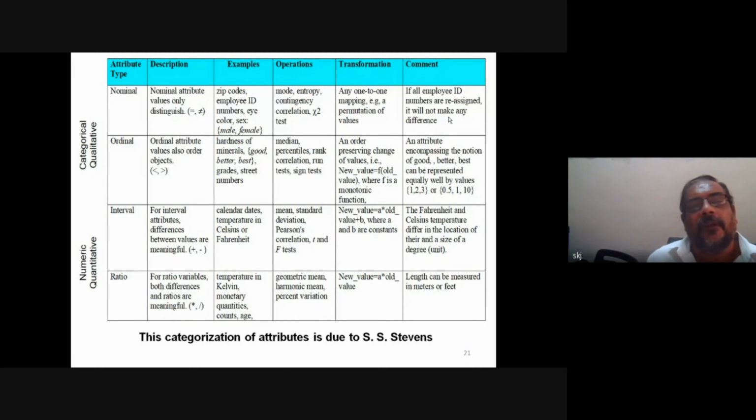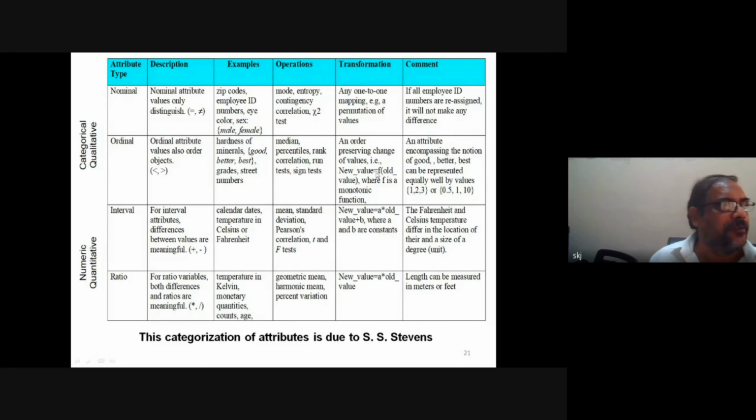Similarly, for ordinal attribute, we can have some order, greater than, less than. Example is given: good, better, best, and these operations are permitted. And order preserving change. Okay, so if I change by a function, the order should not change.